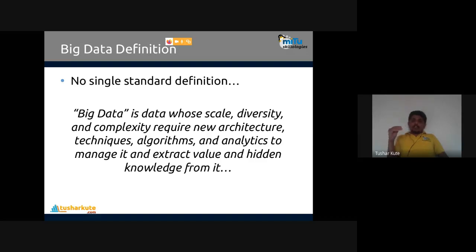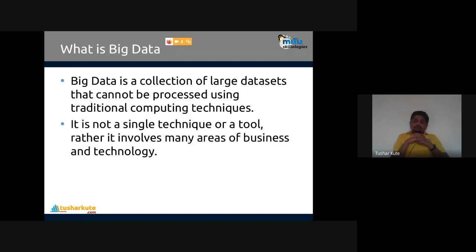Data which is in huge amount, generally we call it that. But if you technically describe the whole idea about the data, that's the standard definition that we can see for big data. Let's talk about general language. Big data is a collection of large data sets that cannot be processed using traditional computing techniques. Yes, straightforward. Traditional computing techniques.